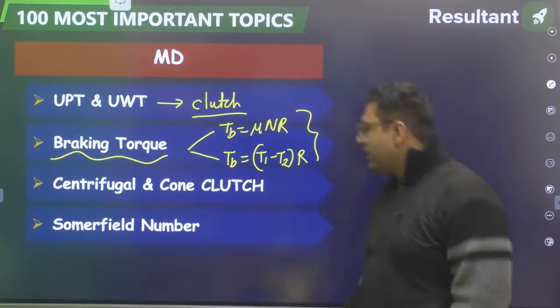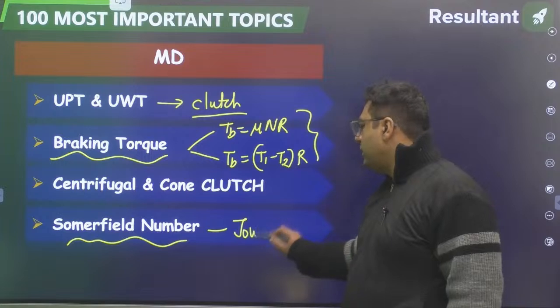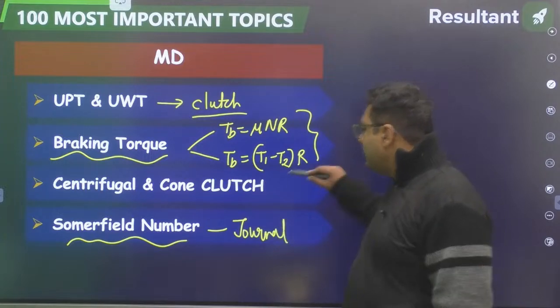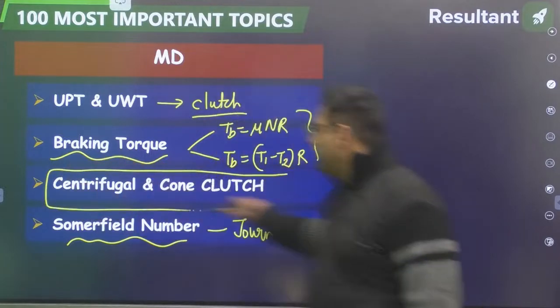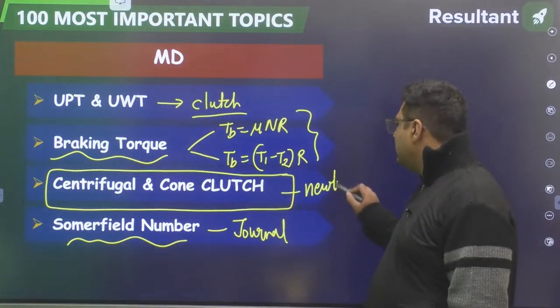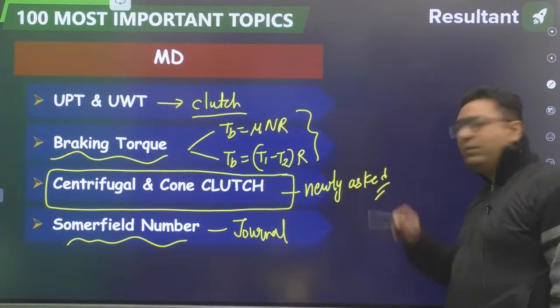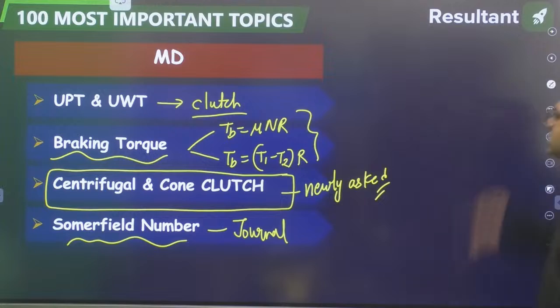Likewise, Sommerfeld number from journal bearing. Now, my dear, these types of clutches are coming nowadays. Previously, they were not coming. So they are newly asked topics, and they can be important for the upcoming years.